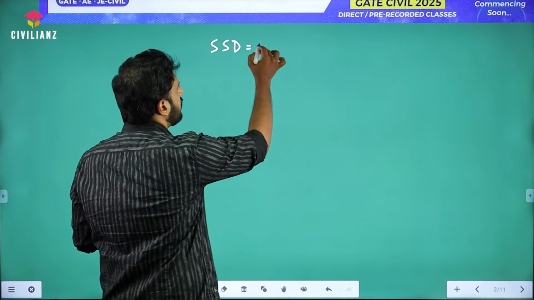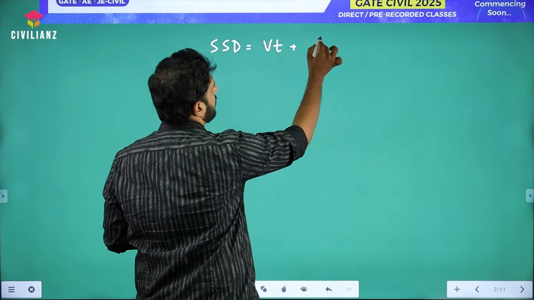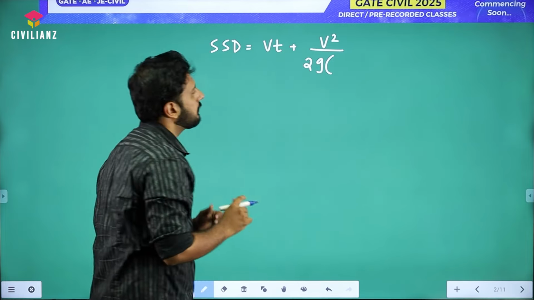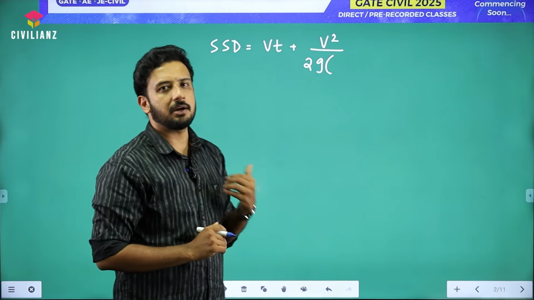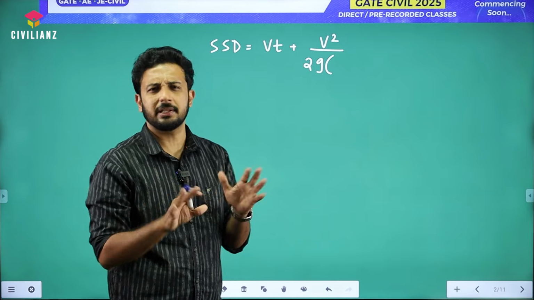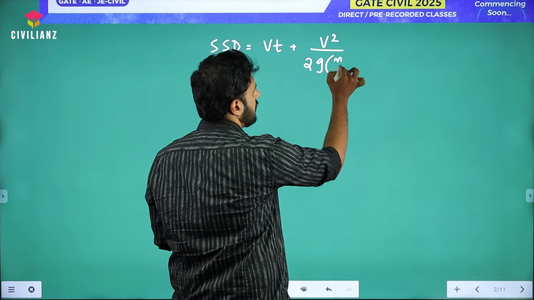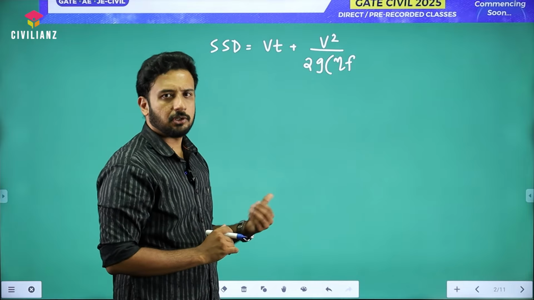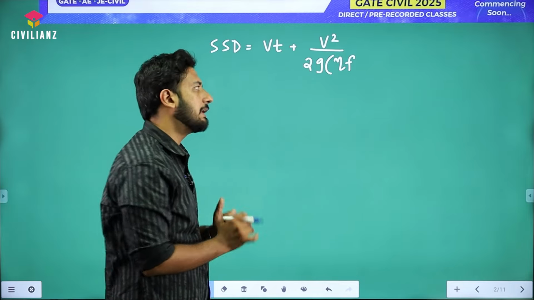The equation is Vt plus V square by 2g times f. If the vehicle has a braking efficiency, let me put it as eta, we need to multiply the coefficient of friction with that efficiency, eta f.